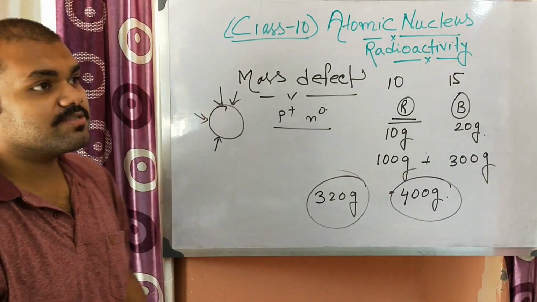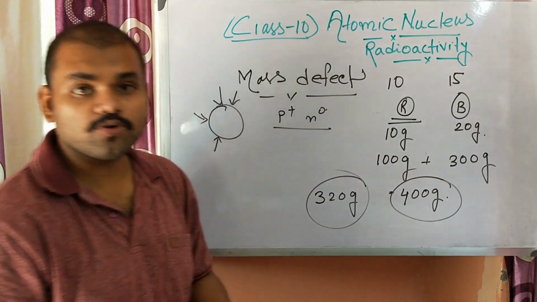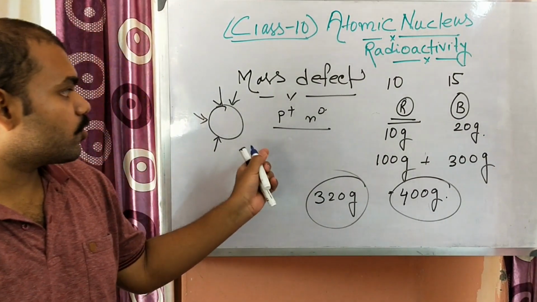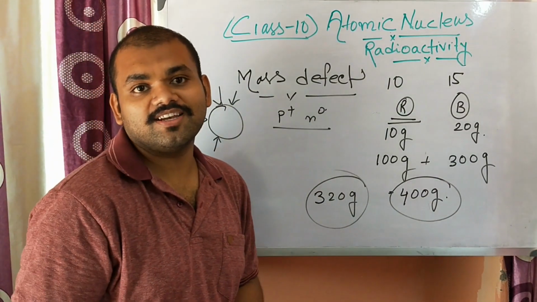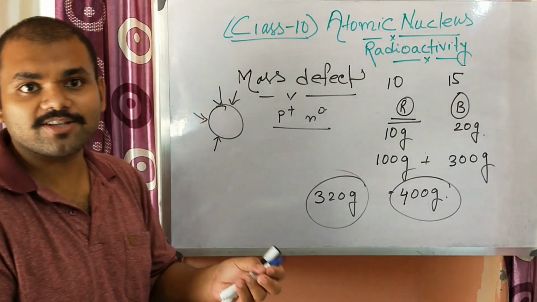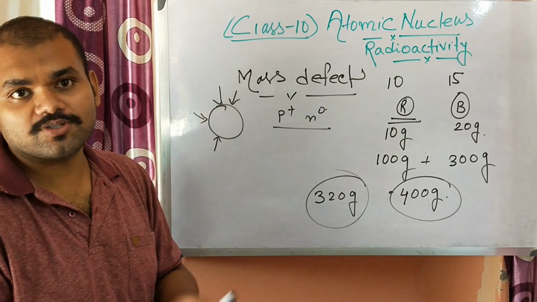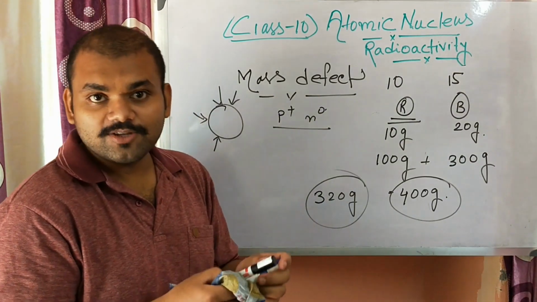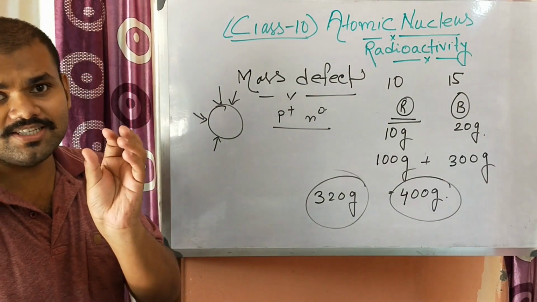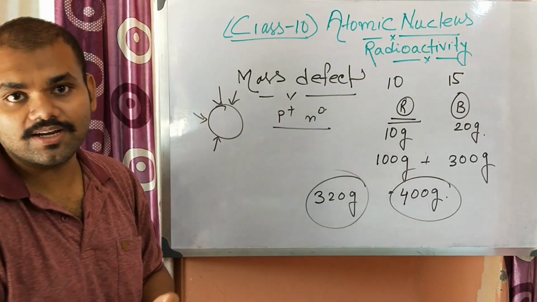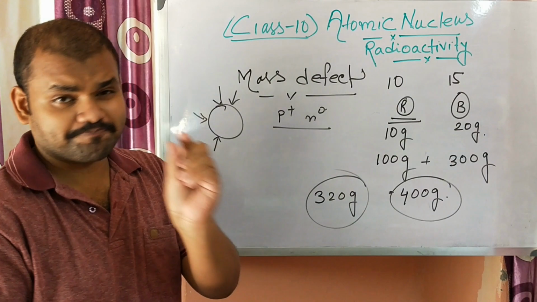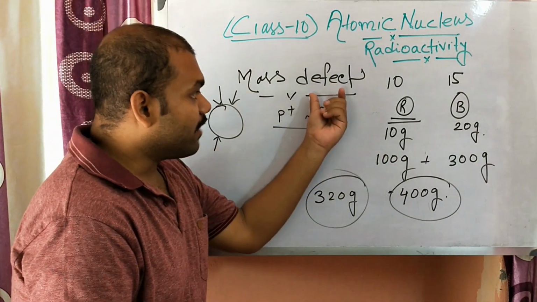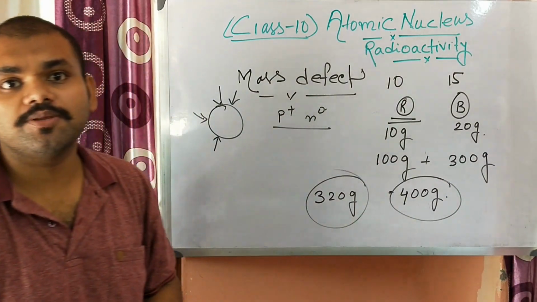And this mass defect is responsible for binding energy. When protons and neutrons are together in the nucleus, protons are positively charged, but they stay at a particular place, so there is some energy which holds them together, which is known as nuclear energy. And that mass defect is associated with binding energy.